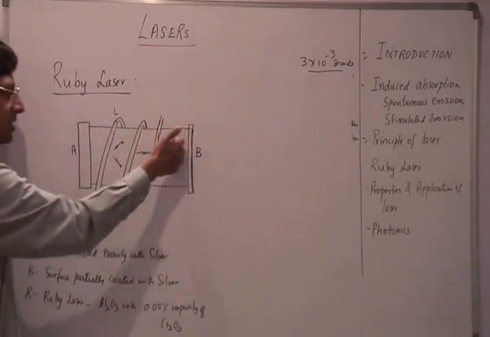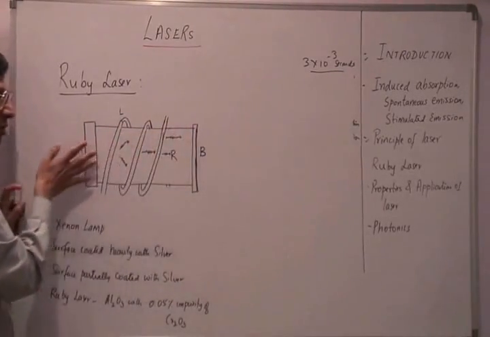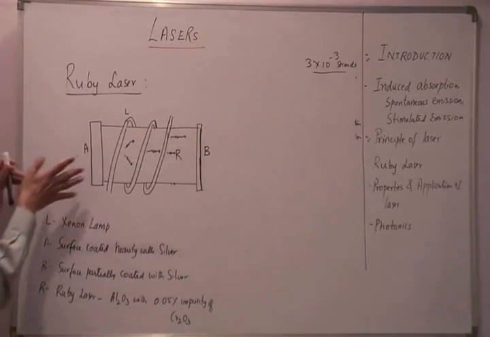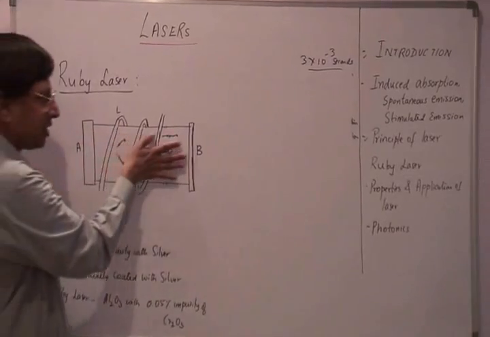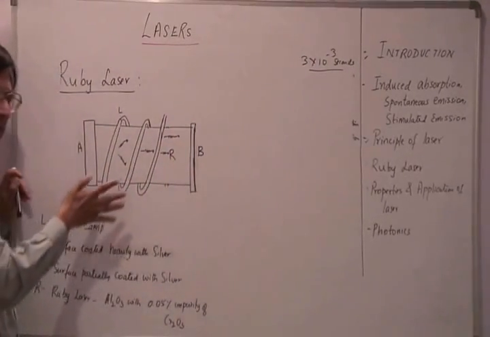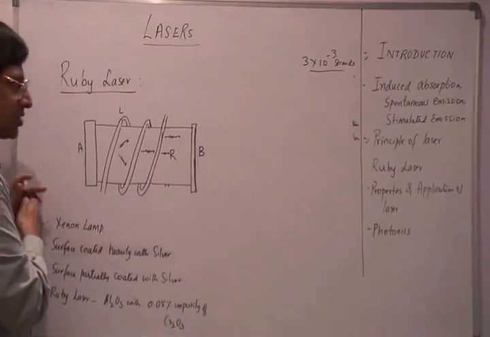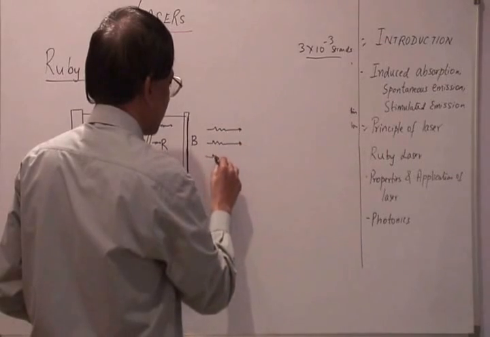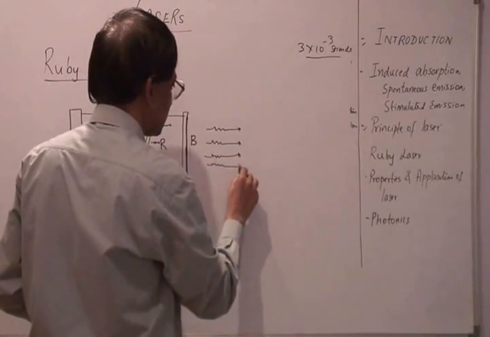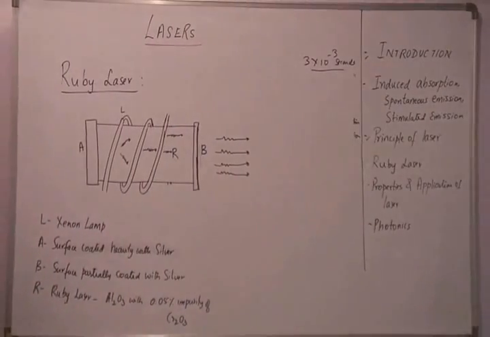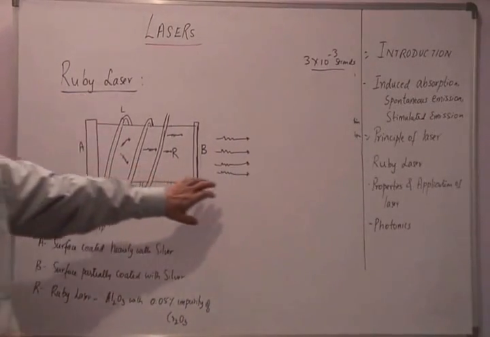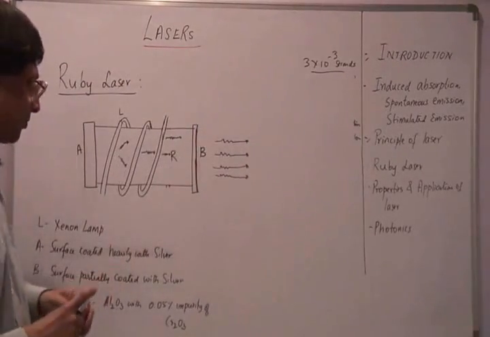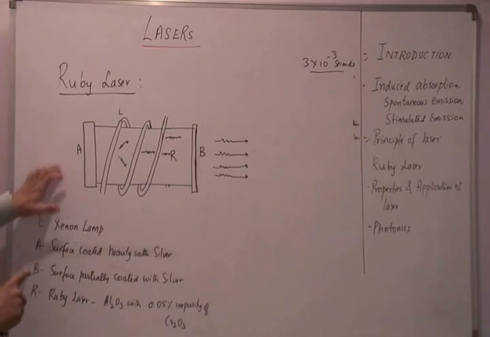As the photons keep moving back and forth, more and more photons get ejected because of the laser action. Finally there is a strong beam of photons, and since this side is partially silvered, some of the photons escape from here, so we get a strong beam of light on this side. This is what constitutes a laser beam. Note that the ruby laser gives out a characteristic red color, so the beam we get out of this side is a red beam. This is how a ruby laser works.